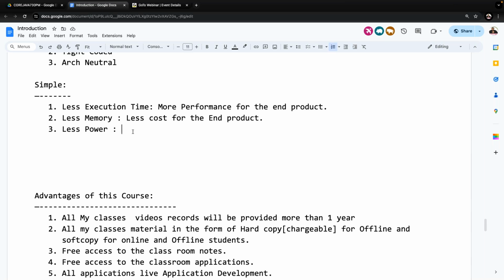That is the meaning of power here. The power, in the sense of energy source, is the battery in our remote controller. If the interaction between the software component and hardware component is more, automatically battery drain is more. Automatically, frequently and within less time, we have to change the battery. Which means that if the energy consumption is more, automatically the maintenance of the end product will be increased.